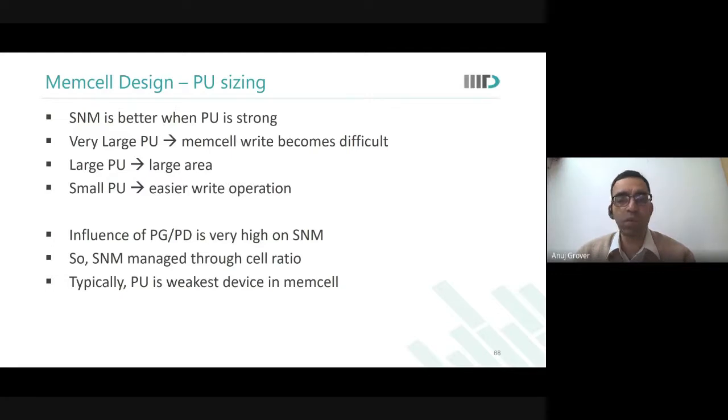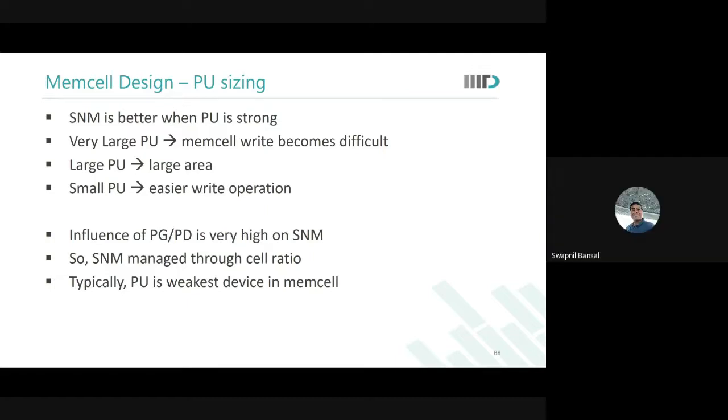What is the consequence of a weak pull-up? Which figure of merit starts to get impacted? Write time. Writability would improve, but write time goes for a toss, because write time involves writing a 1 through the pull-up, and pull-up you have made very weak. Are you able to see this?